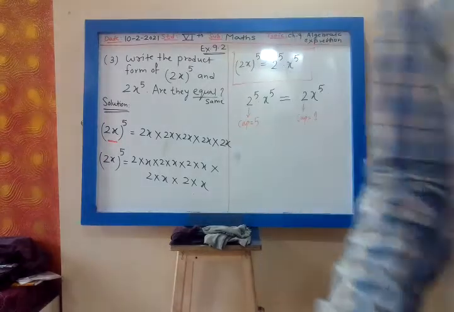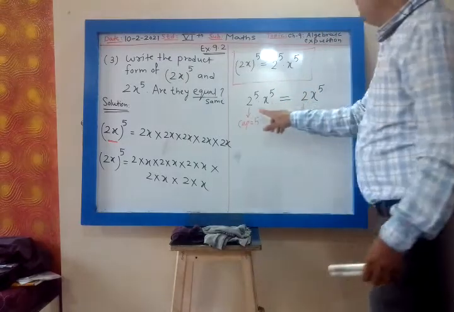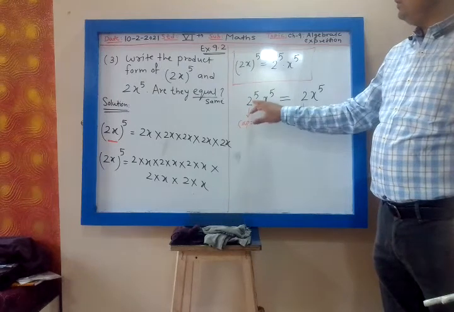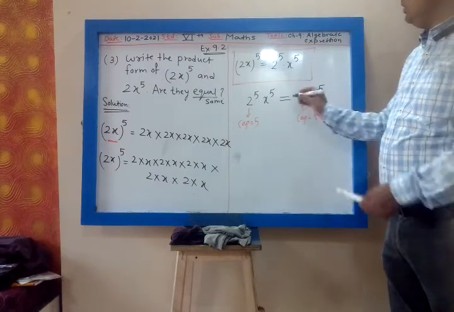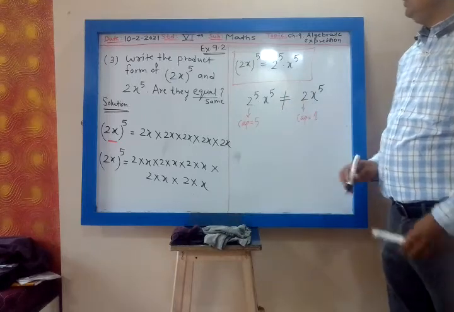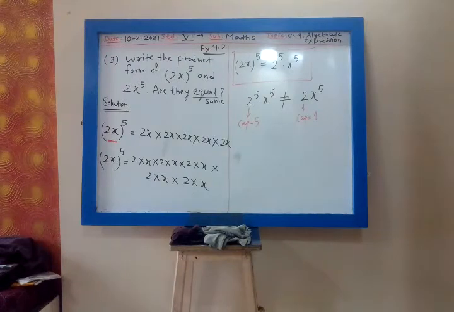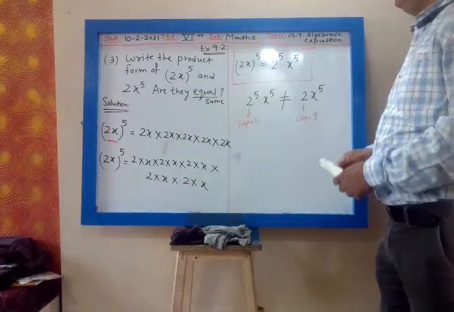On the left hand side, the cap of 2 is 5. On the right hand side, the cap of 2 is 1. So they are not equal. Caps are not equal. So whenever caps are not equal, the given numbers are not equal. But what is 2 raised to?